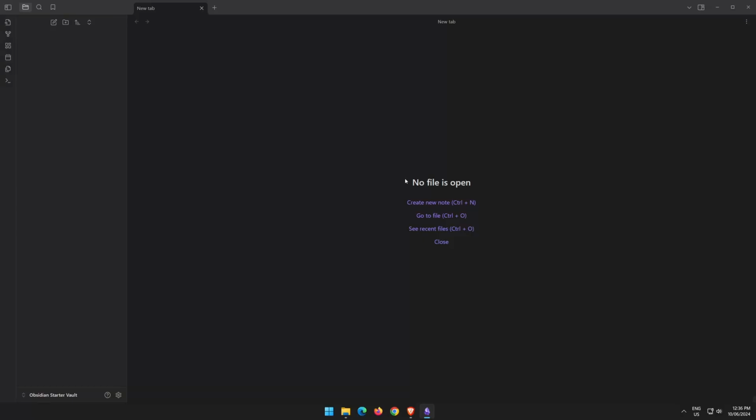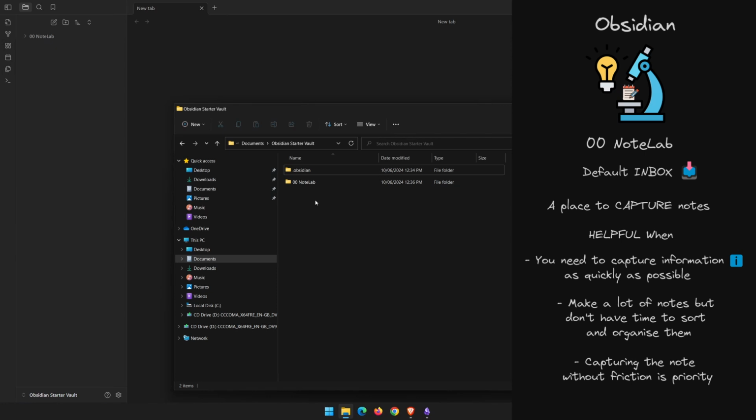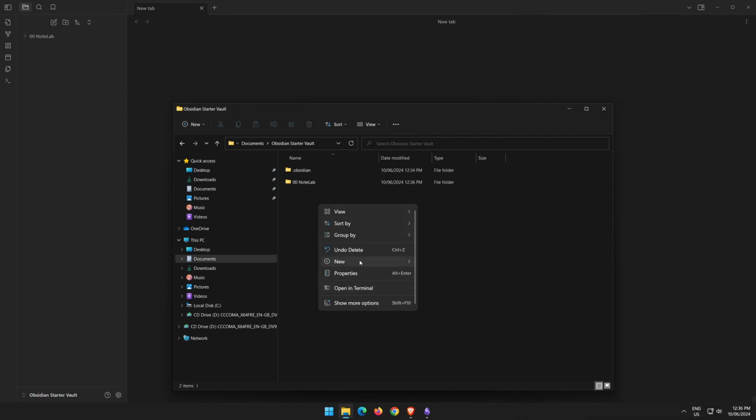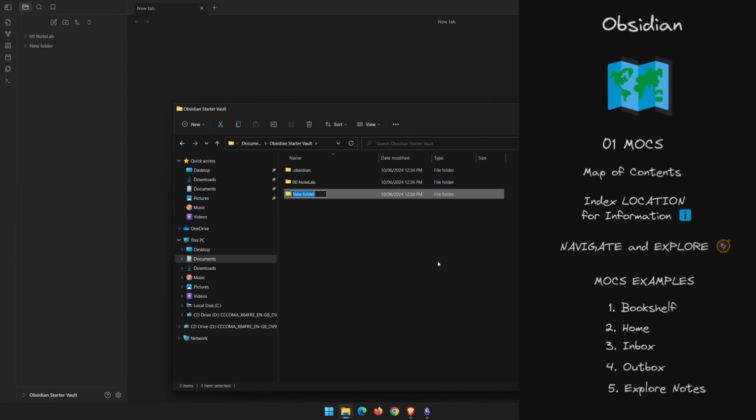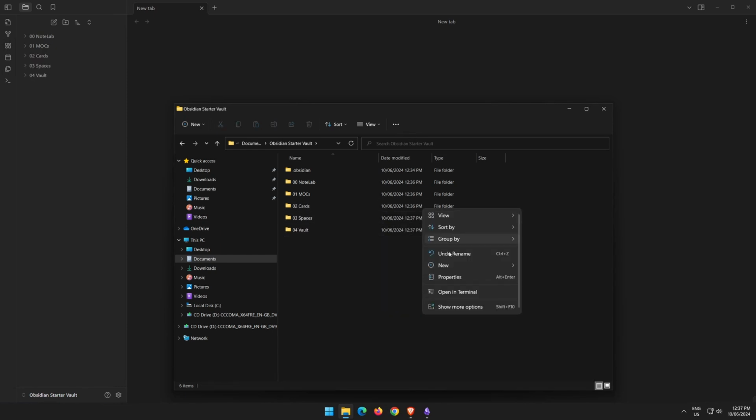Now we'll go ahead and create some new folders within our starter vault. There are two ways we can create folders. The first way is by going up to the new folder button in the left-hand pane, left-clicking, and typing the name of our new folder. The second way is to jump into our File Explorer and go File, New Folder, and we can create our second folder. You can see that updates on the fly. So we'll just keep building our folder structure here. We'll go through what each of these folders does shortly.